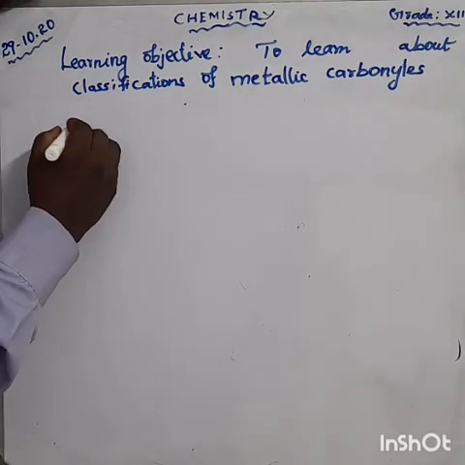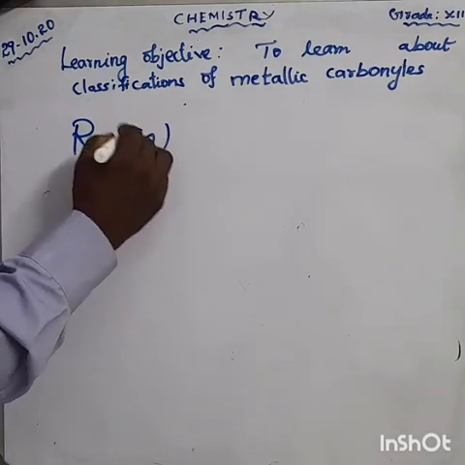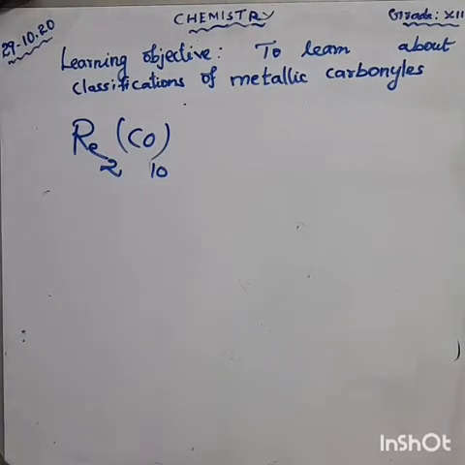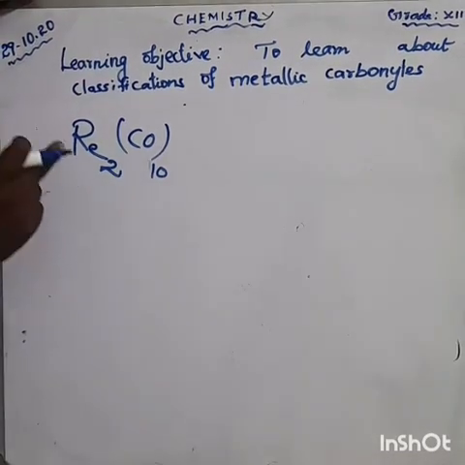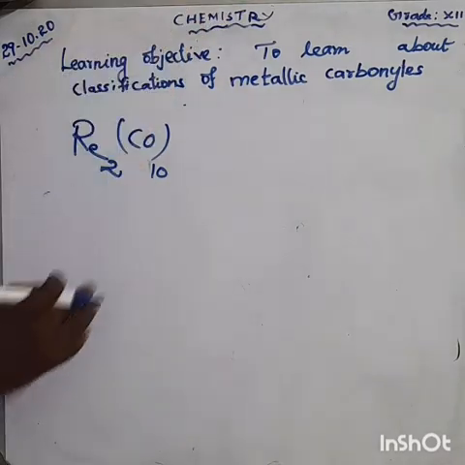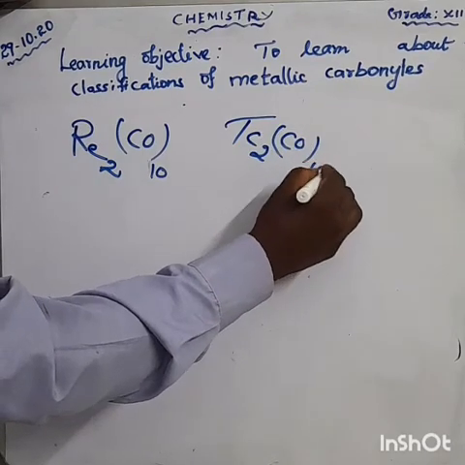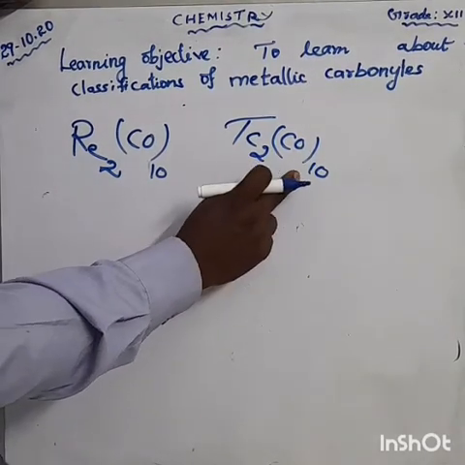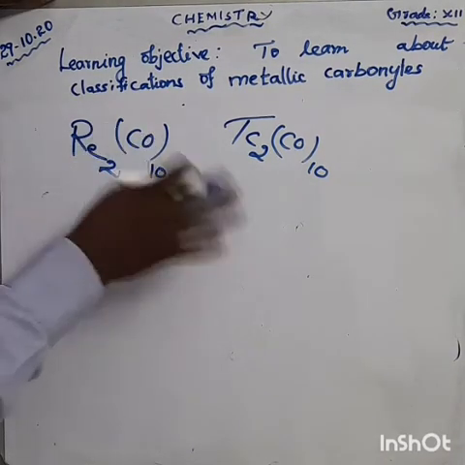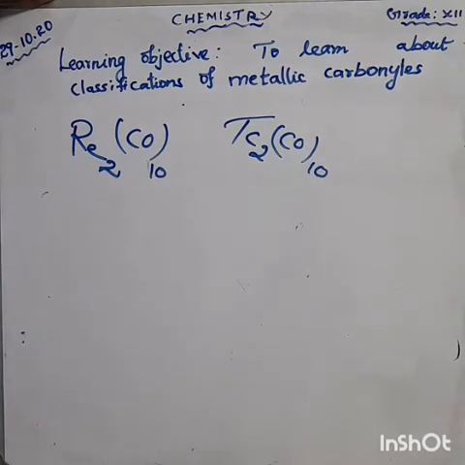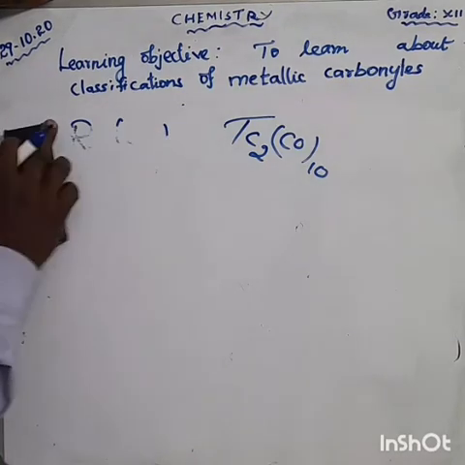That is Re2(CO)10. Re2, rhenium, that is dirhenium decacarbonyl. The previous one, ditechnetium decacarbonyl. Ditechnetium, don't forget that. Ditechnetium, Tc2(CO)10, ditechnetium decacarbonyl. Dirhenium decacarbonyl, that's also the same structure. You do the structure also. Next one, bridged carbonyl. What about the bridged carbonyl? This structure also you do.